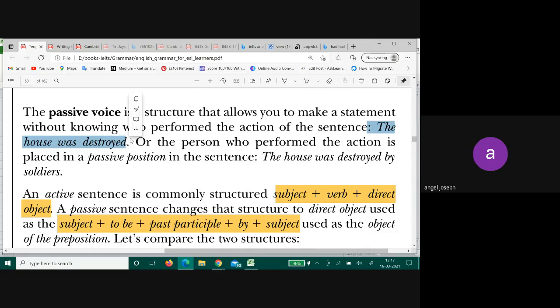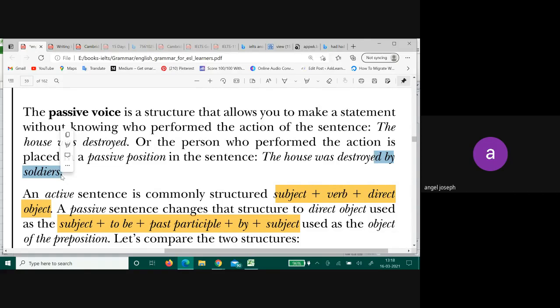What is the kriya? The house was destroyed. Who destroyed it? I don't care. For me, what I care is the house was destroyed. Now, if I want to add who destroyed it also, I can do that in the passive structure. How do I do it? By using this combination: by soldiers.